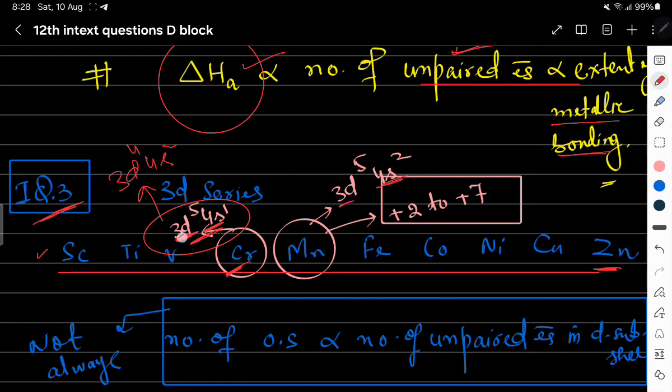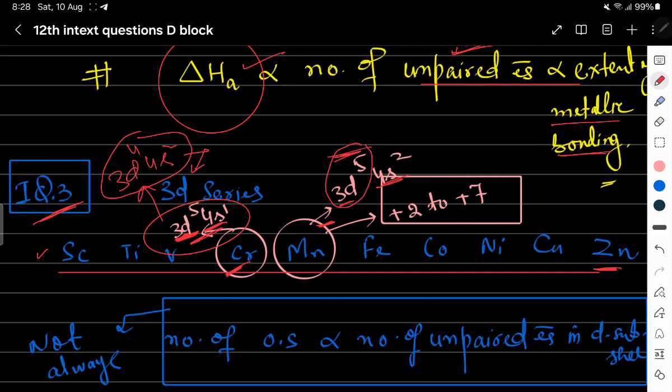This electronic configuration is achieved when one electron jumps from the s orbital to the d orbital, but the expected electronic configuration is this. Here it is d4, that is a lesser number of unpaired electrons than in the actual configuration, where we have 5 unpaired electrons.